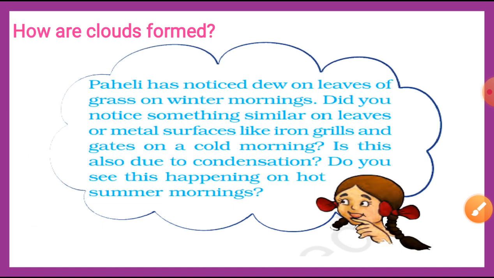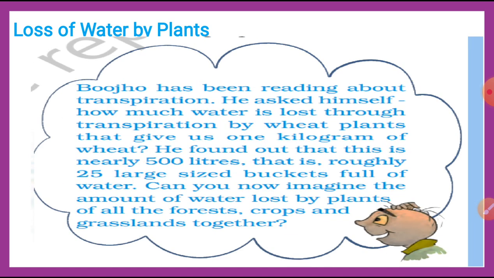Now as I told you that plants need water, okay, and this water is used by them for making food, but also some water is retained in their different parts. The remaining water is released by plants into air in the form of water vapor, and this is the same process, transpiration, which I told you.